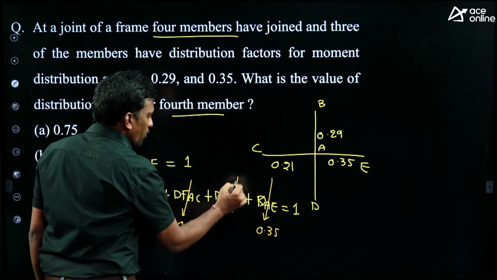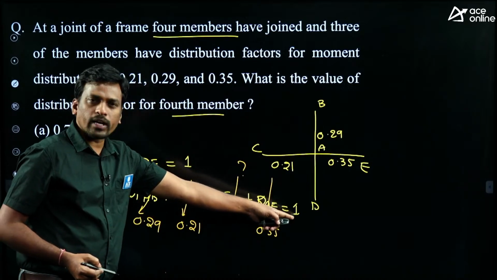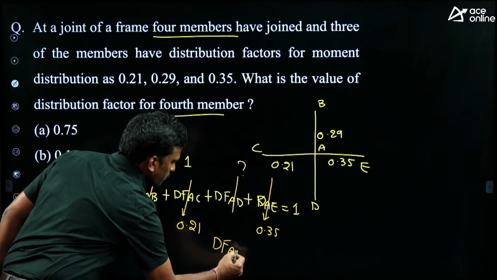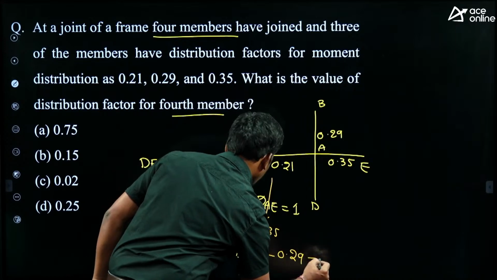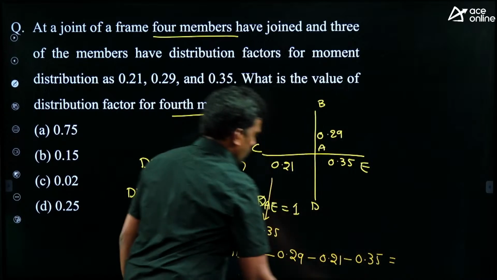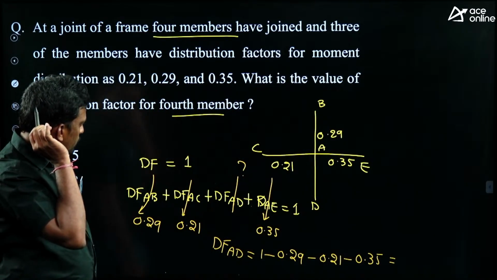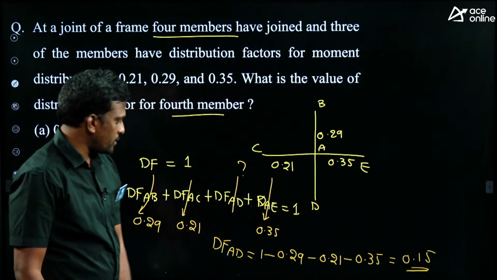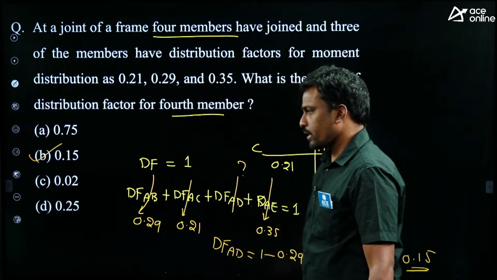In the question, for member AB it is 0.29, for member AC, for example, 0.21, and for member AE 0.35. And he is asking to find for the 4th member. Distribution factor equals 1 at a joint. Then from this, can you find the distribution factor for member AD? So 1 minus 0.29 minus 0.21 minus 0.35. What is the value? It is 0.15. Then option B is correct. Yes, students, you are correct.